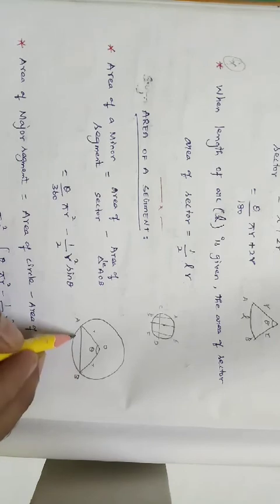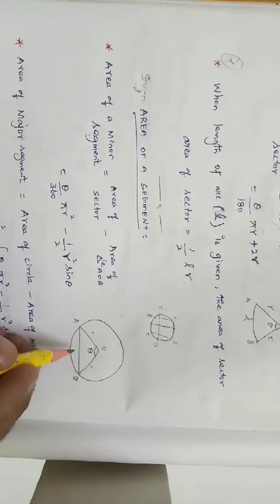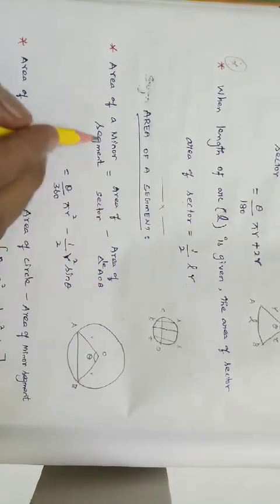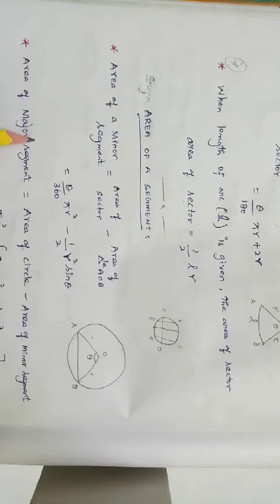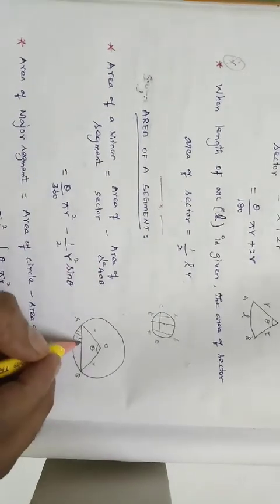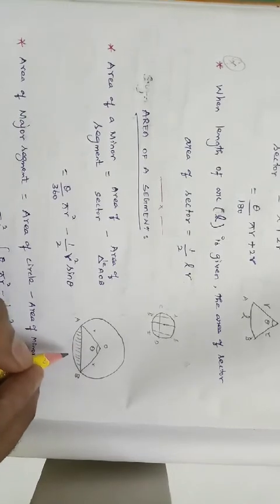When a circle has been divided by a chord, the particular area is called a segment. So there is a minor segment and a major segment. The small part of the circle is called the minor segment.